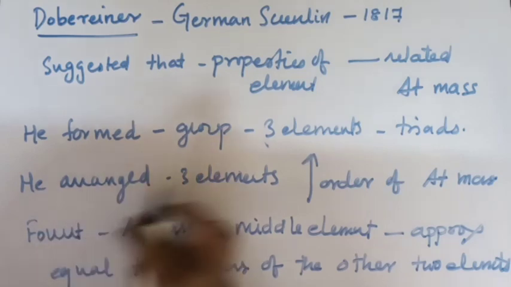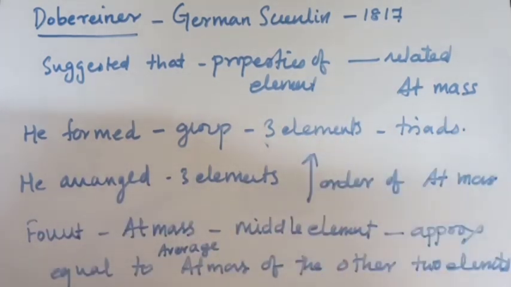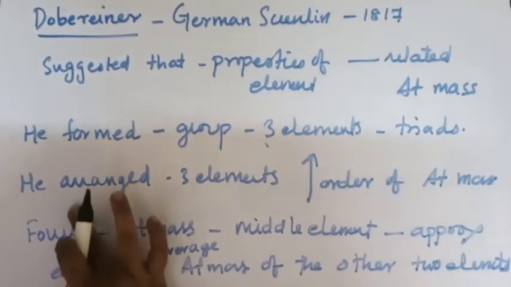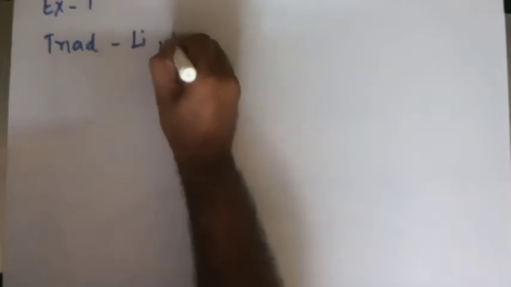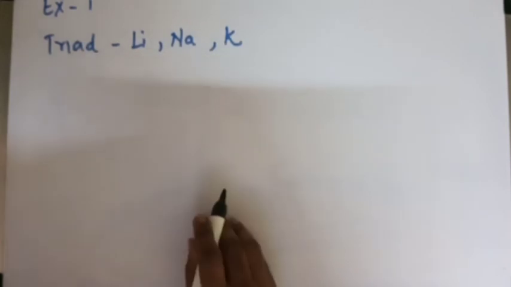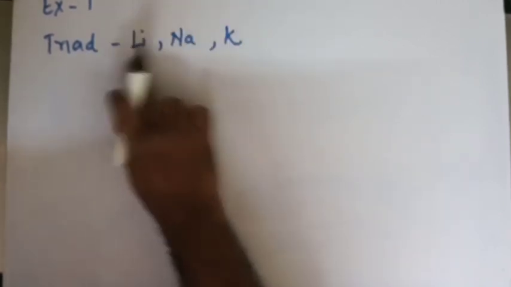And then what did he do? He arranged these elements in the increasing order of their atomic mass. And to his surprise, he found that the atomic mass of the middle element was approximately equal to the average atomic mass of the other 2 elements. We'll look at some examples of Döbereiner's triads. Example number 1 is lithium, sodium and potassium. According to Döbereiner's law of triads, the atomic mass of the middle element was approximately equal to the arithmetic mean of the other 2, right?